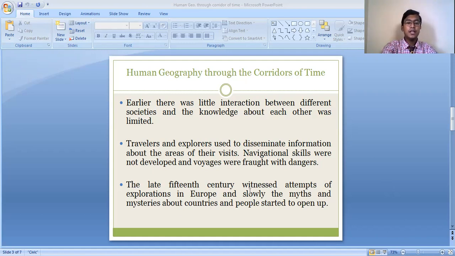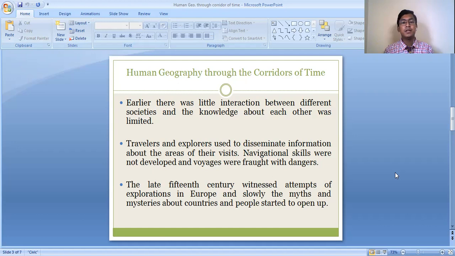The late 15th century witnessed attempts of exploration in Europe, and slowly the myths and mysteries about countries and people started to open up. In the later half of the 15th century, basically in Europe, the process of exploration increased, and people started unfurling the myths and mysteries about different countries.